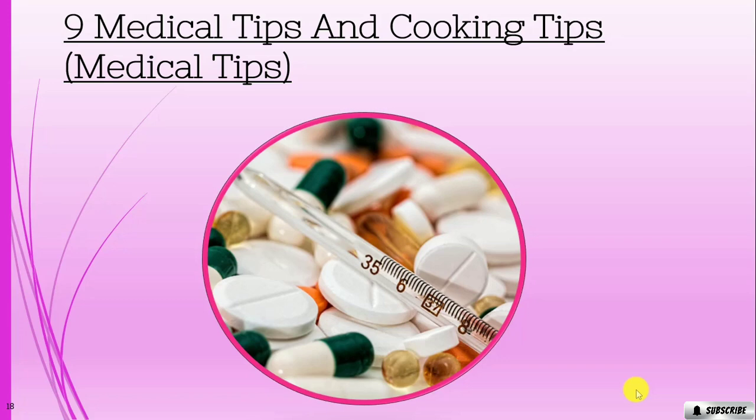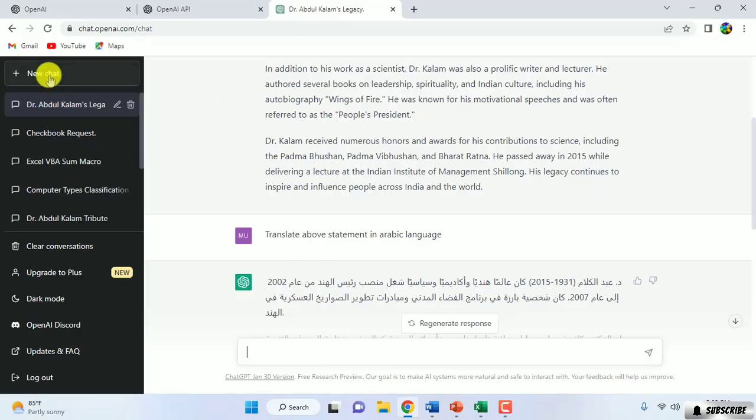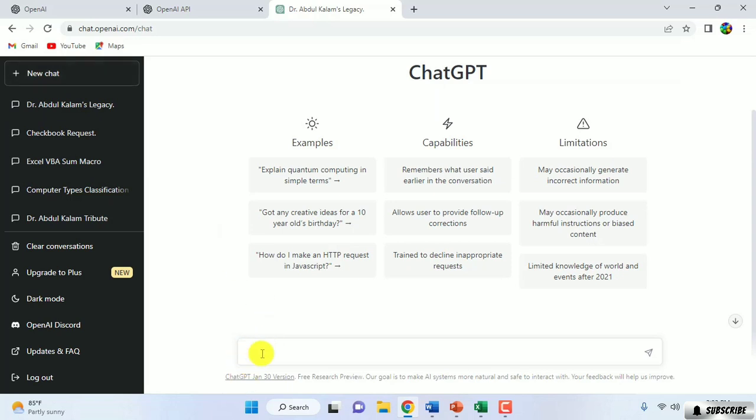Now I am going to ask ChatGPT how to control diabetes. So I'm going to open ChatGPT and click new chat, because this should be a new chat.